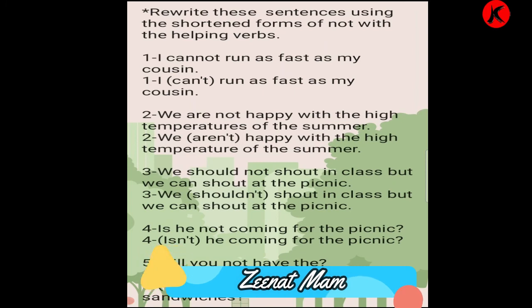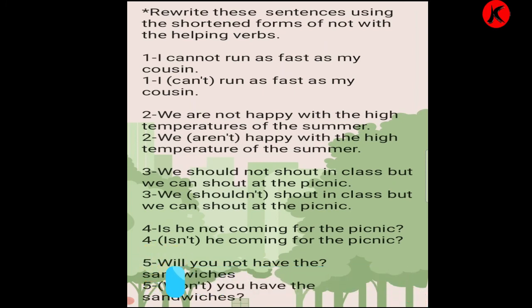Rewrite these sentences using the shortened forms of not with the helping verbs. So we'll start. I cannot run as fast as my cousin. Over here cannot is written. We have to shorten cannot. So what will we write over here? I can't run as fast as my cousin. Number 2.